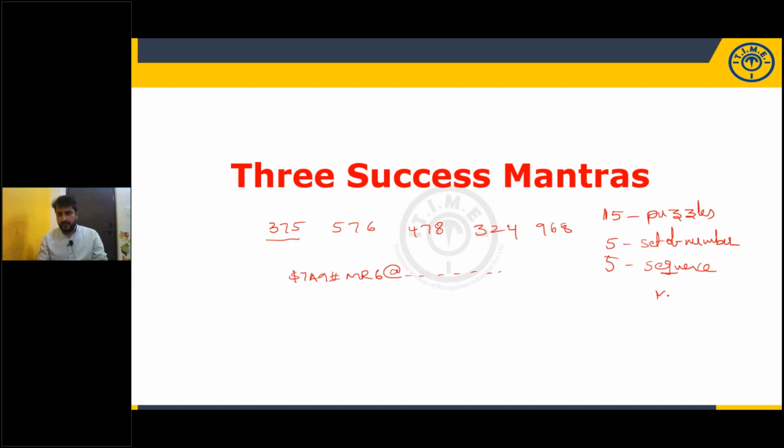And from the area of miscellaneous, 3 questions will be given. And from blood relation area, 3 questions. From direction sense, 3 questions. From the area of coding decoding, 4 questions. And from the area of symbols notations, 2 questions. So total 35 questions. To complete this set of numbers, it will take maximum 2 minutes, not more than that, for all the 5 questions.